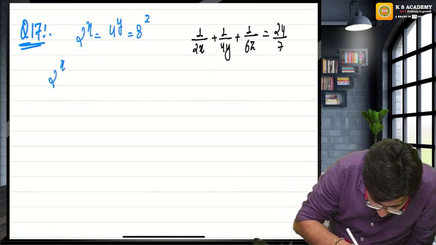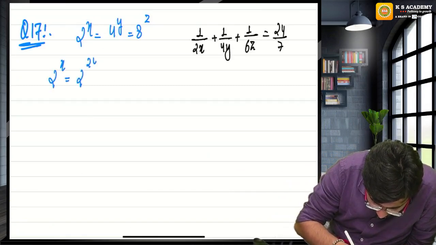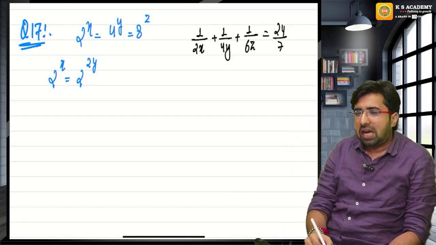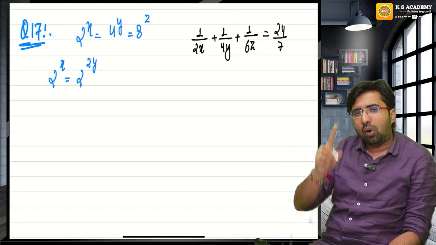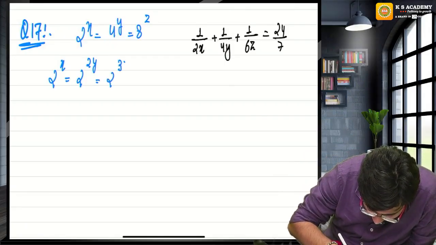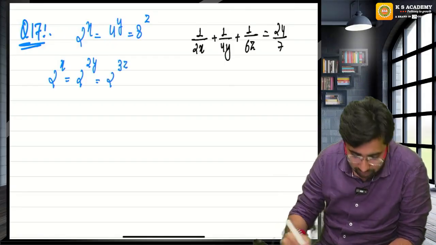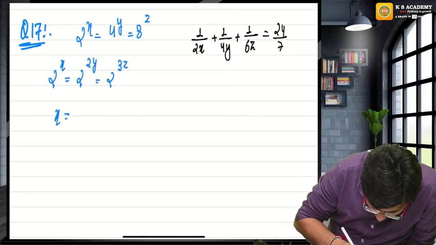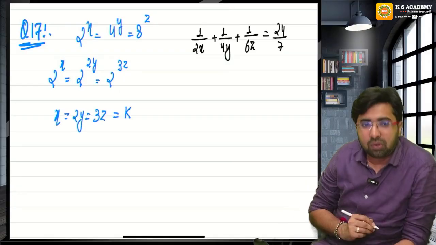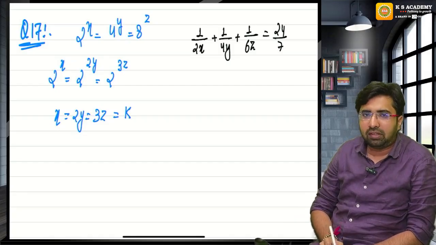Yes, sir. This is 2 raised to the power x. 4 is 2 raised to the power 2, and there is already power y, so the powers will multiply. 8 is 2 raised to the power 3, and there is already power z, so this will be 2 raised to the power 3z. Correct? Now, if the bases are the same, the powers must be the same. Let's assume everything is equal to k.